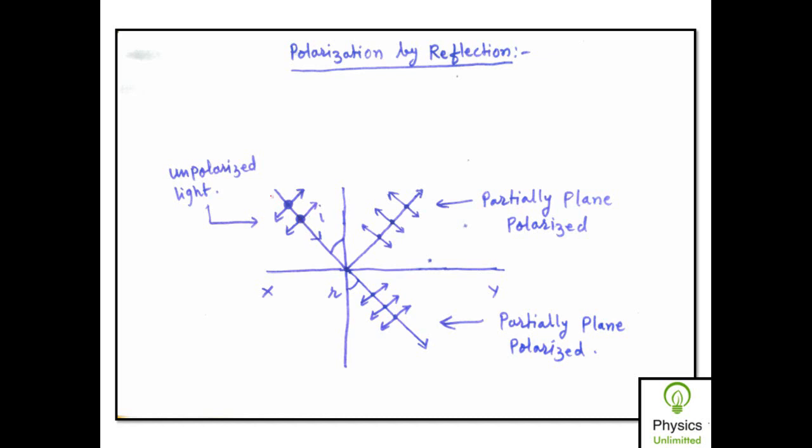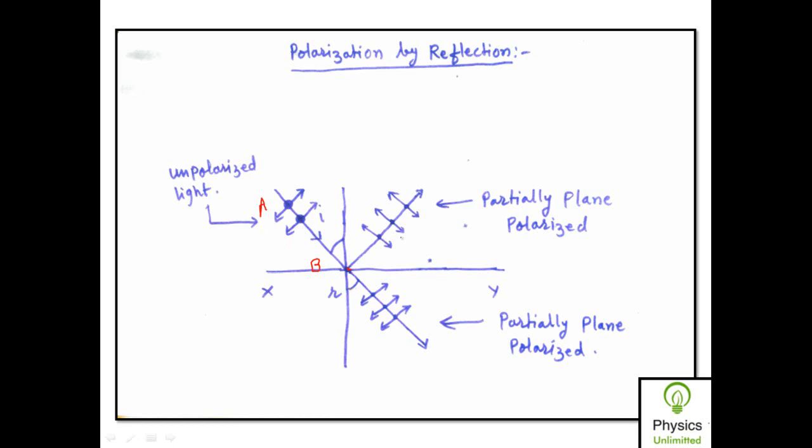When an unpolarized beam of light is incident at an angle of incidence i on this interface XY, then on reaching this point B, say this is a beam AB, part of the incident light is reflected and part of it is refracted with the angle of refraction r.